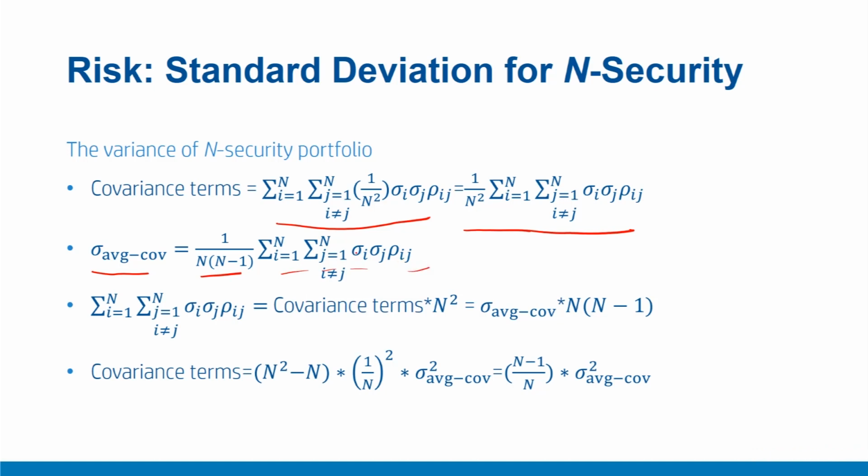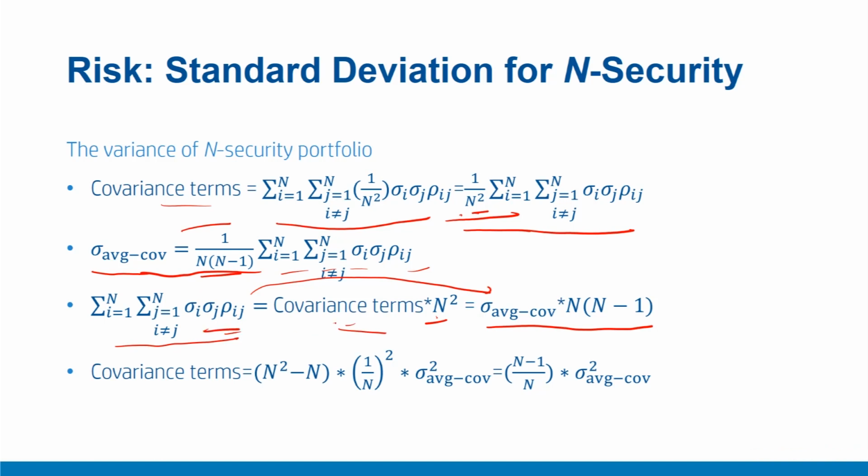Now let us rearrange them a little bit. Here I can take the n square from this expression to this side. So my summation of all these terms is equal to the covariance terms into n square. Now I already know that this expression is the same as the sum of average covariance times n into n minus 1. So this is equal to this, and we already defined that the summation of these covariance terms is equal to this one, where n square we can take here. So a very simple expression: the summation of all these covariances becomes this covariance term summation into n square, which is equal to, again, the sum of average covariance times n into n minus 1.